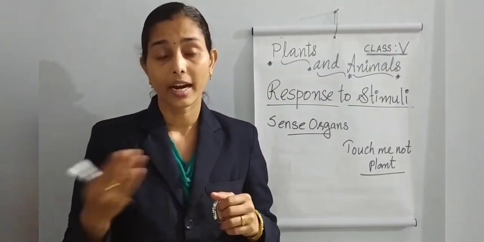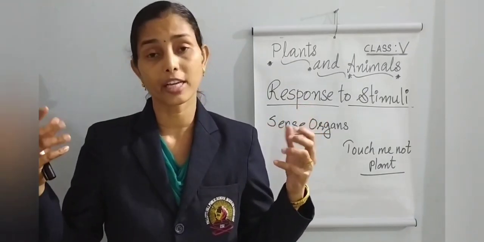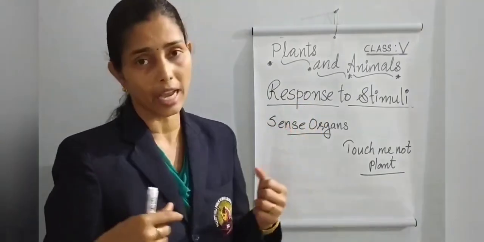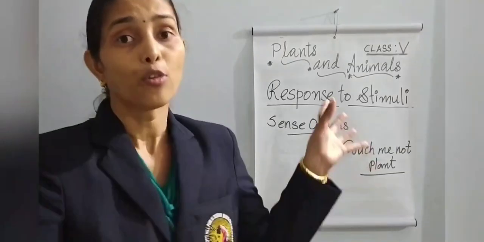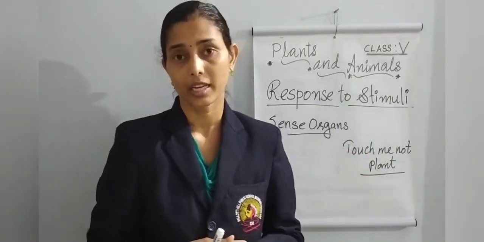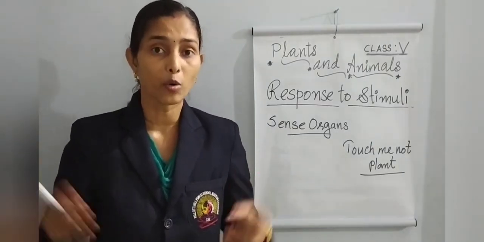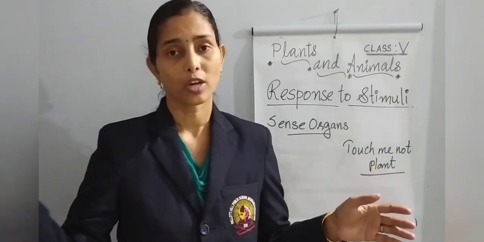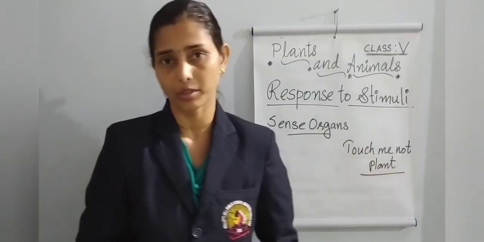So that is another stimulus. The loud noise is a stimulus. In the case of birds, when they hear the sound of a cracker, they will fly away from there. That is the response to stimuli. When they get the loud noise, they fly away.